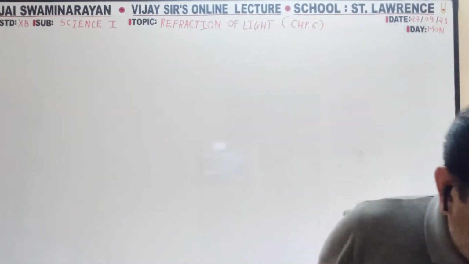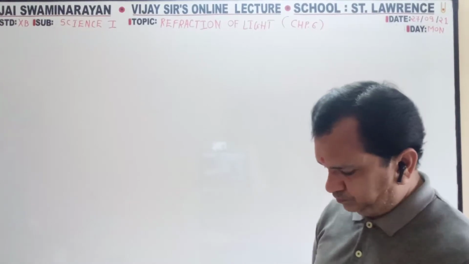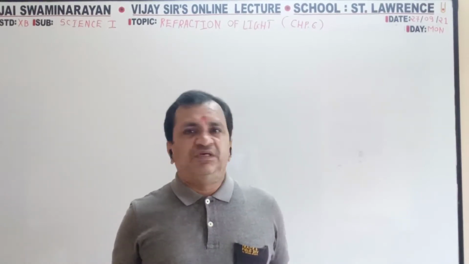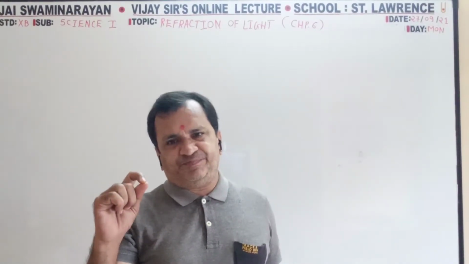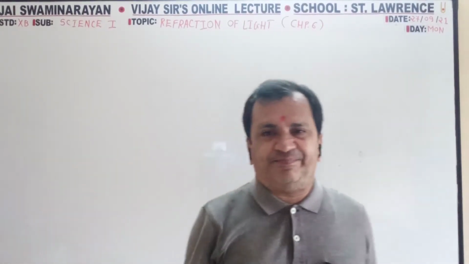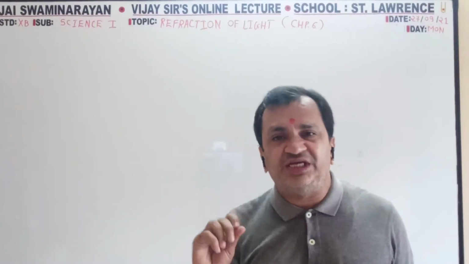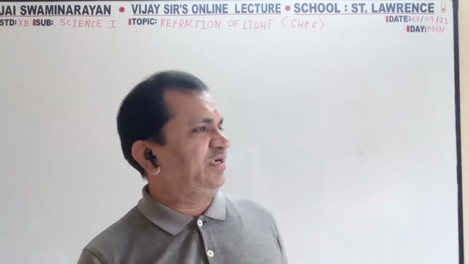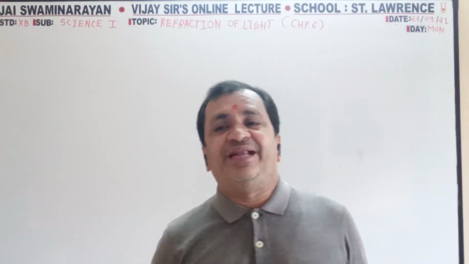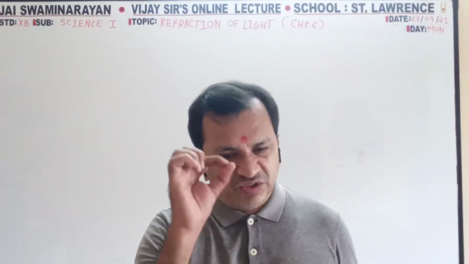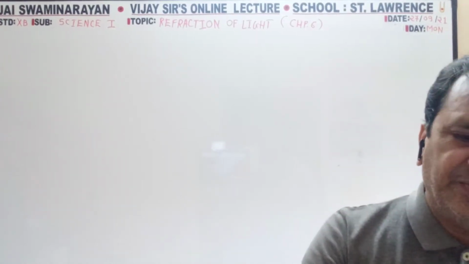So, what is the definition of refraction? When a ray of light passes from one transparent media to another transparent media, at that time its speed and direction change. This phenomenon is known as refraction of light. There are many natural phenomena that take place around us. First, I am explaining a very simple phenomenon.